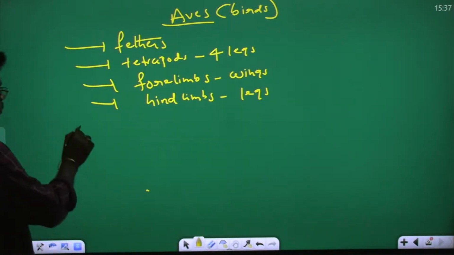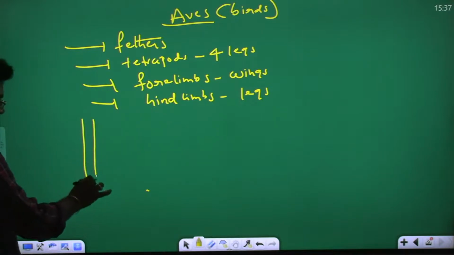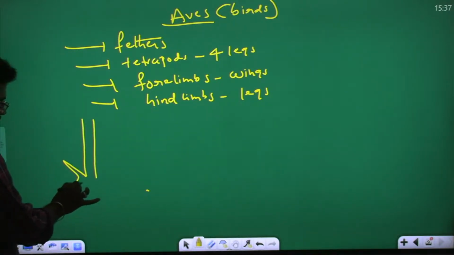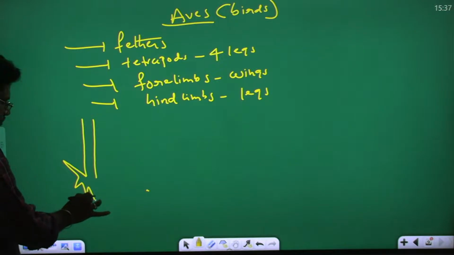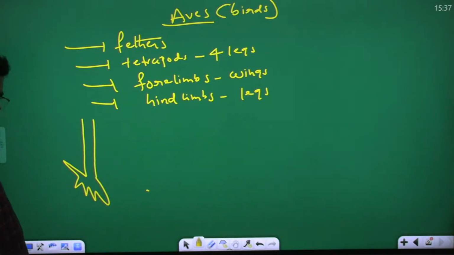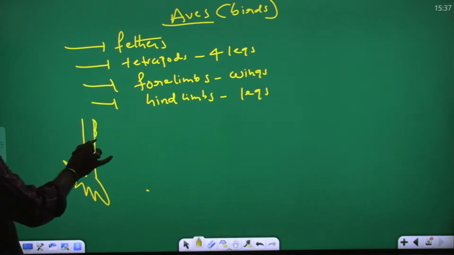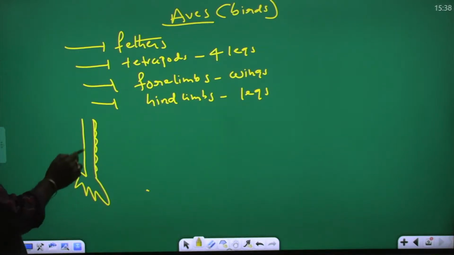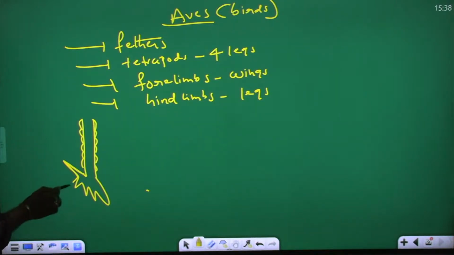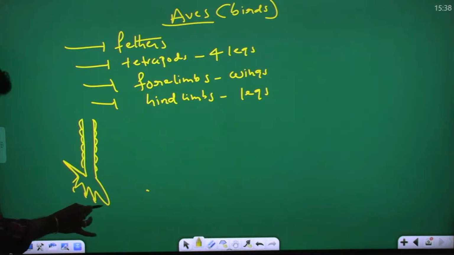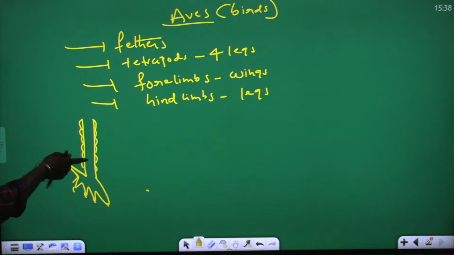Legs. You take this is the bird leg. On the leg, you see scales are present. On the leg, what is present? Scales. Now they are the fingers. The fingers have claws. You know claws? Claws means nails, nail-like structures.